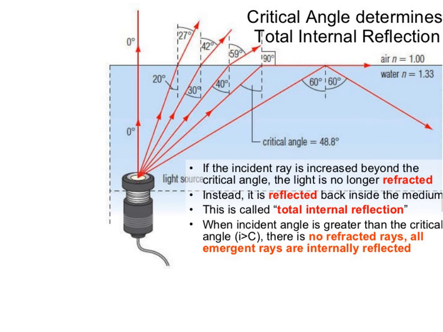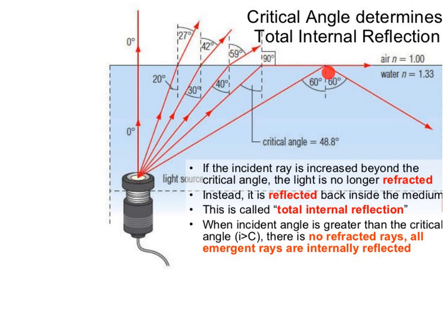So when the incident angle is greater than the critical angle, I is greater than C, there are no refracted rays. All emergent rays are internally reflected.